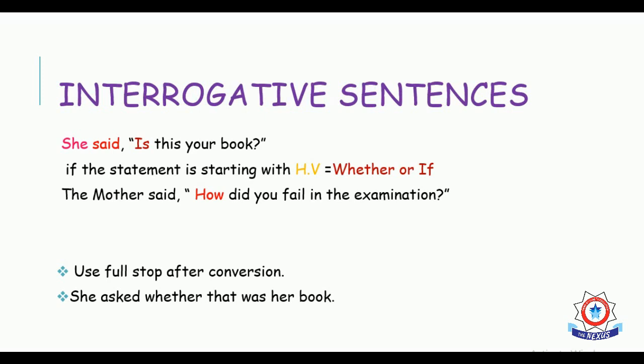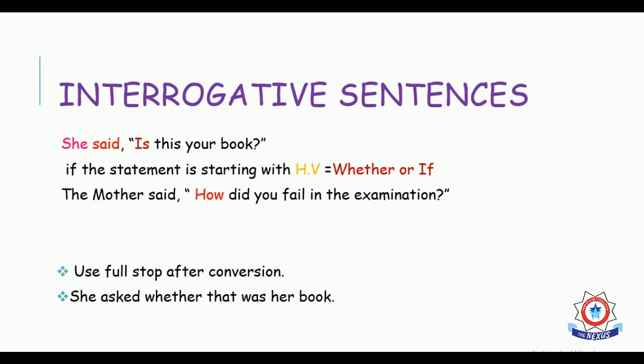Now, why have we used that and was here? It is already known to us that when said is given in the first part of the sentence, then the next part of the sentence is changed according to the tense rule, that if it is in present tense, then it will be changed into past tense.